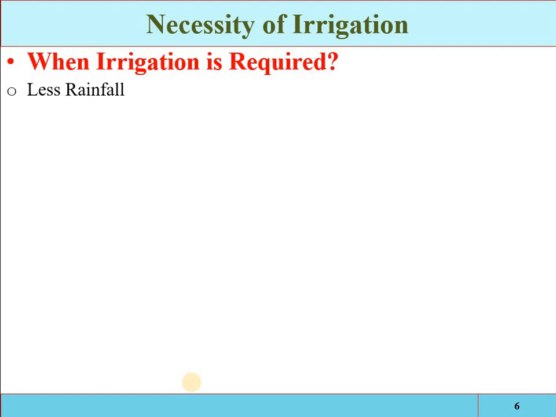So if in some area the natural availability of water is less than the requirement, then irrigation, the artificial application of water, will be required. The second one is non-uniform rainfall. As we have discussed, rainfall in a particular area is not uniform throughout the season.